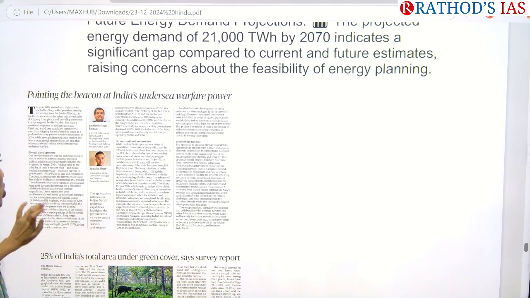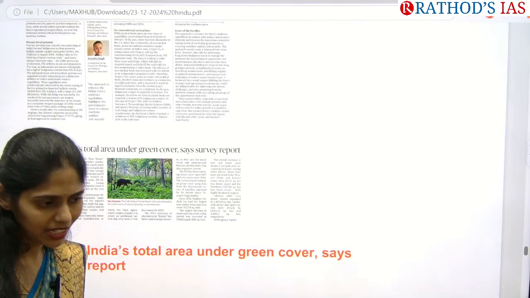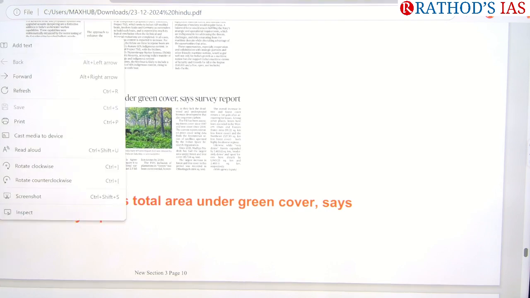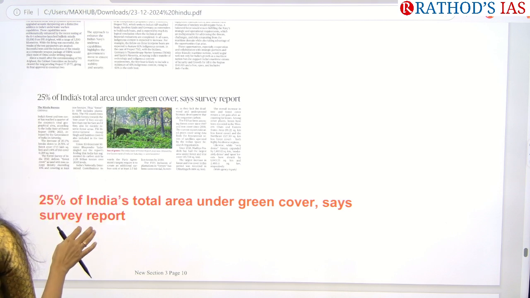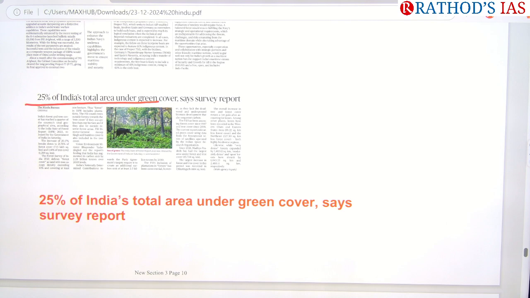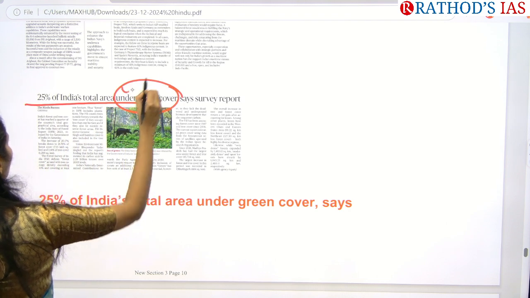And in our Sunday's newspaper, I didn't get many important articles. So I saw this article which is very relevant. That is about 25% of India's total area under green cover, says survey report. So this article is talking about India's green cover.